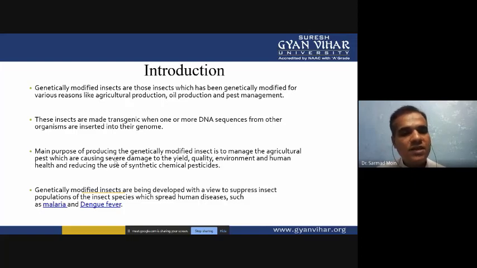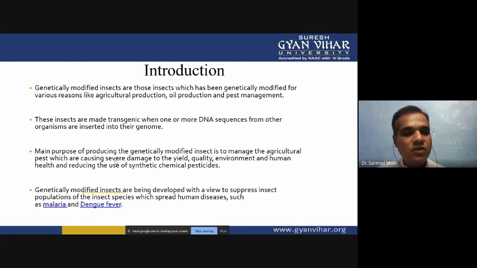Instead of using many synthetic chemicals to control these insects, we can create genetically modified insects to control them easily and reduce agricultural loss and harm to the environment and human health.